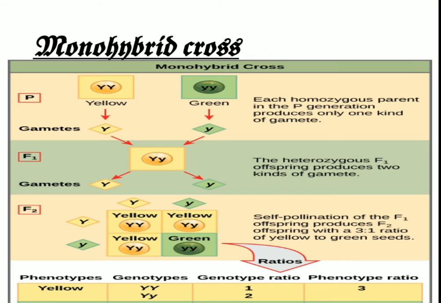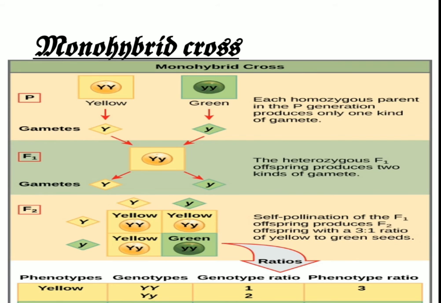Now in this monohybrid cross, we have considered two parents, and here I am representing the color of the flower as yellow and green, presuming that yellow is the dominant color whereas green is the recessive color.